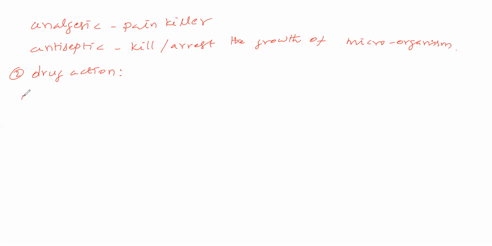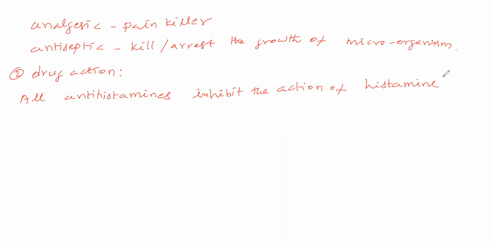Here we can say all antihistamines inhibit the action of histamine. Next, what is the action of histamine? That point we'll see.